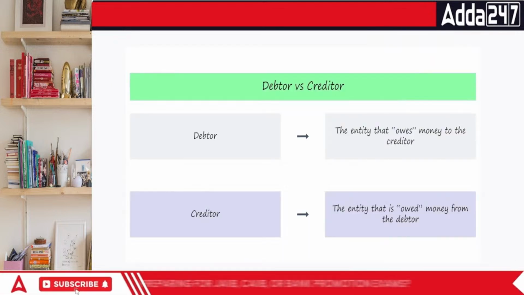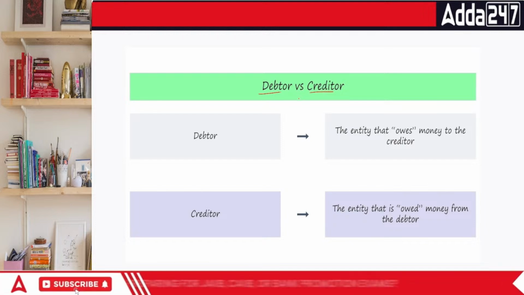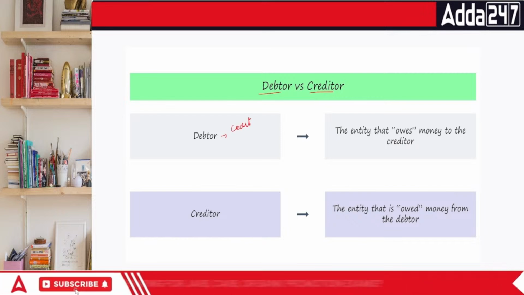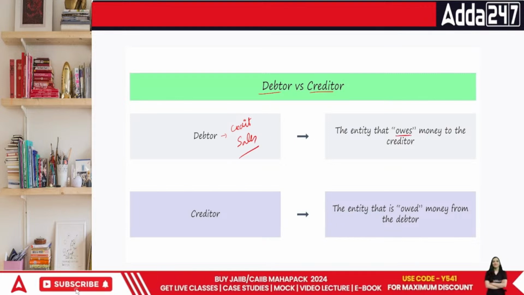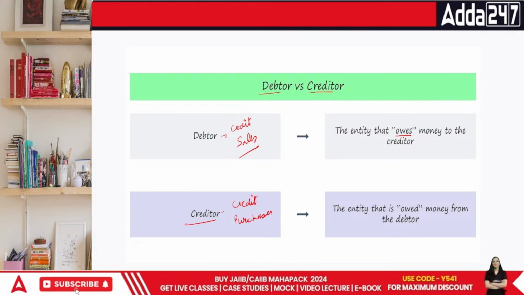Now look at this part. There are two interesting terms called debtor and creditor. What's the difference between the two, everyone? When we talk about debtor, this is basically someone who has taken goods on credit from you. We have made credit sales to them and they owe us money. And creditor is the person from whom we have purchased goods on credit. So this is our credit purchases, everyone.